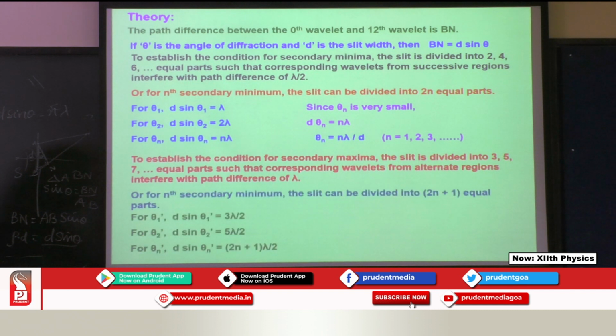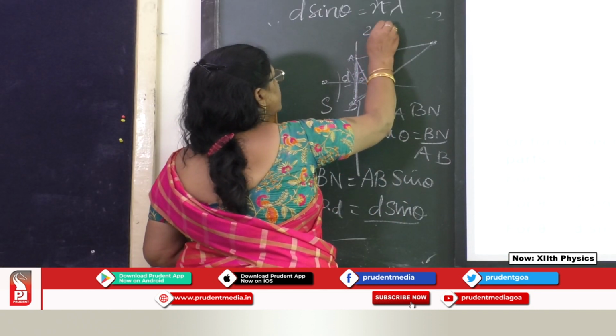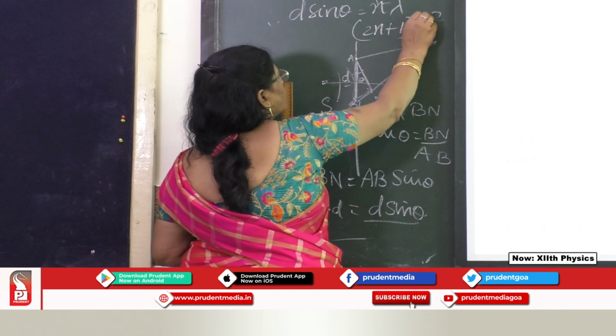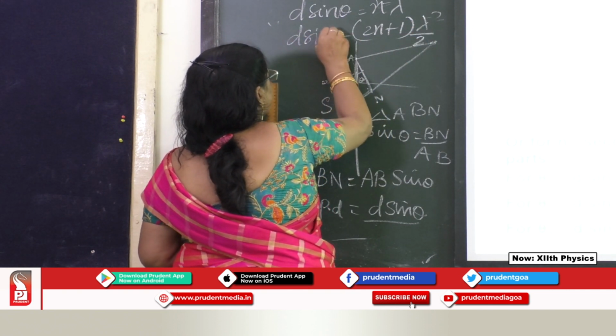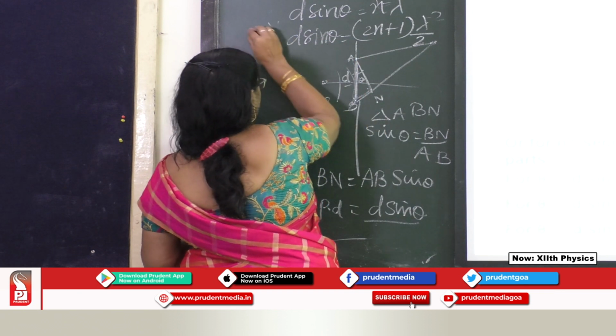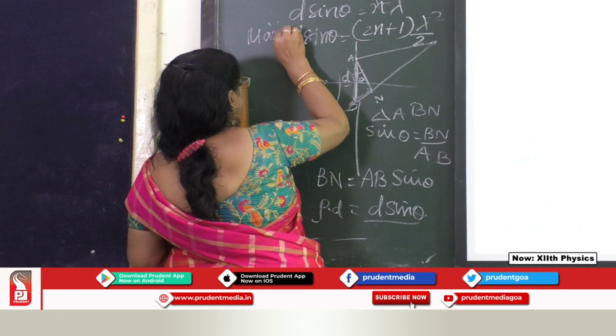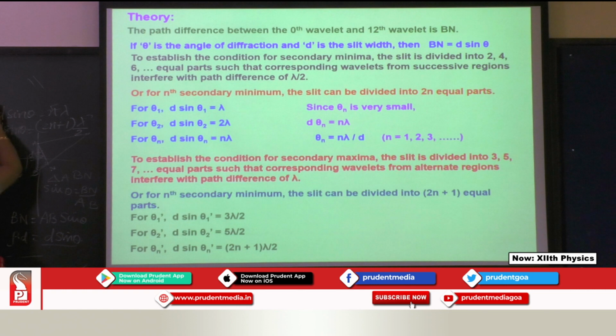Here, for the maxima, the slit is divided into 2n plus 1 equal parts, so we have (2n plus 1) into lambda upon 2. This is for maxima and this is for minimum.